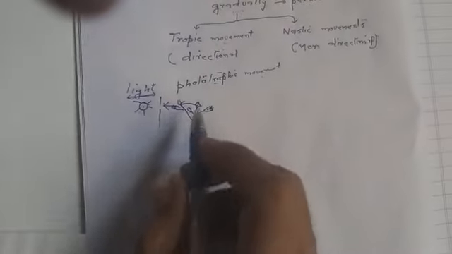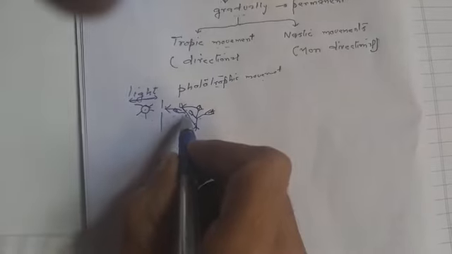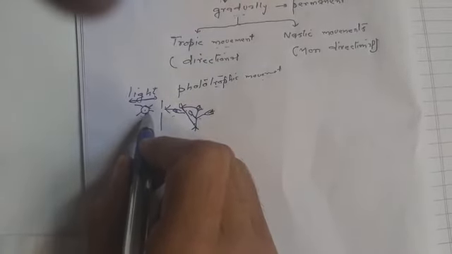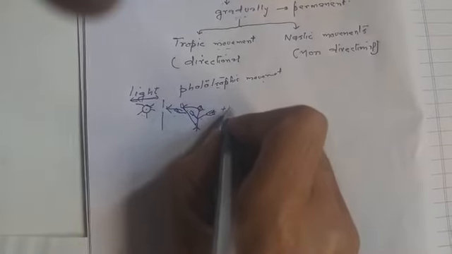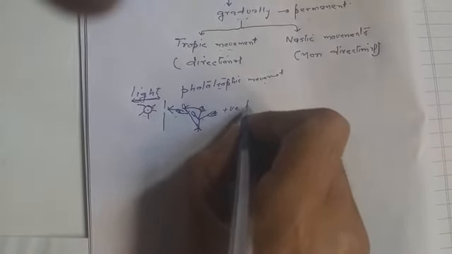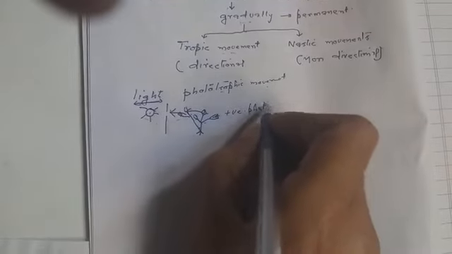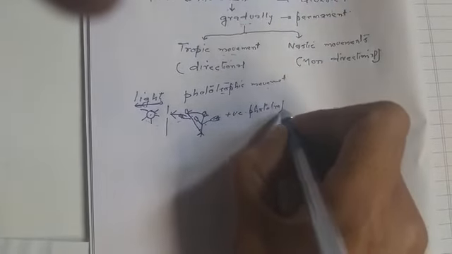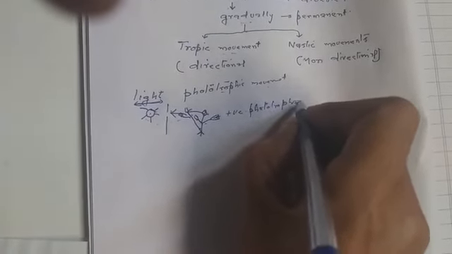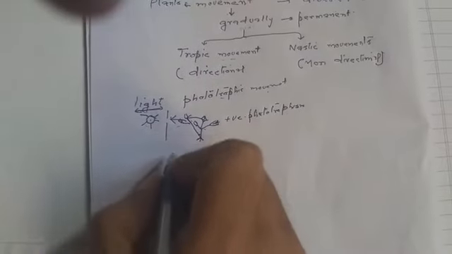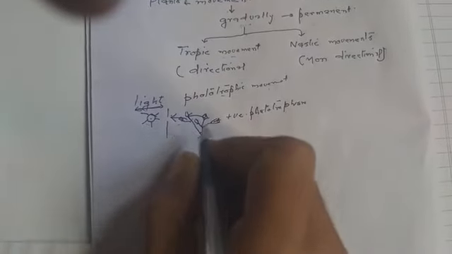Now the direction in which the plant is diverted, in the same direction there is light. That we call positive phototropism. Positive phototropism, so positive towards the light, towards the stimulus light.